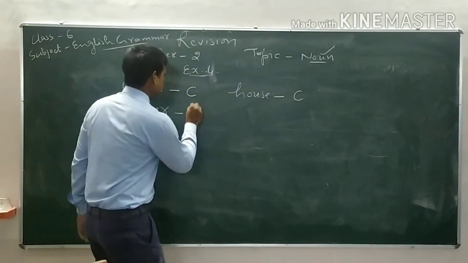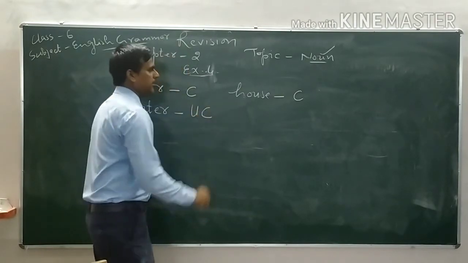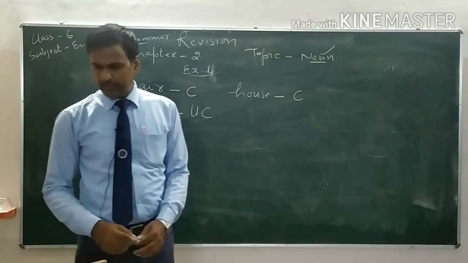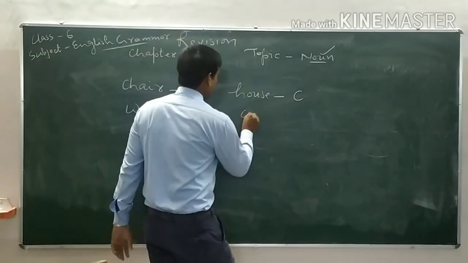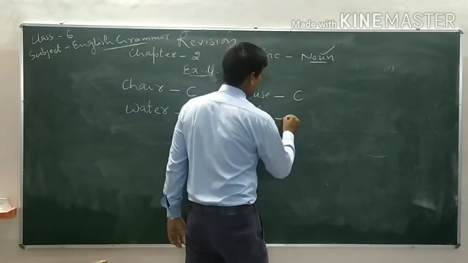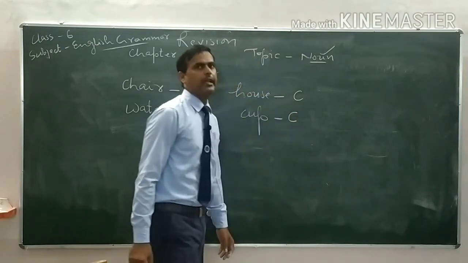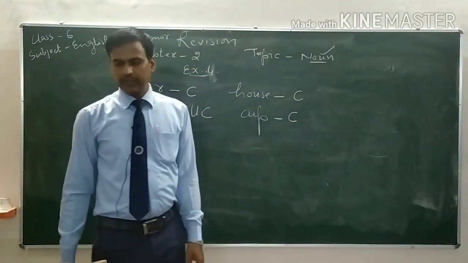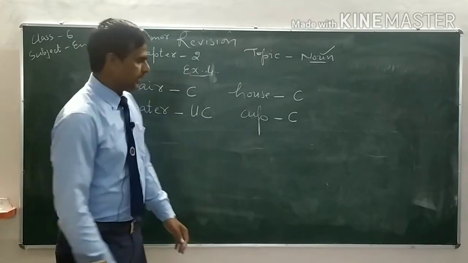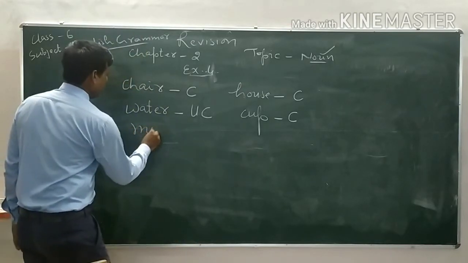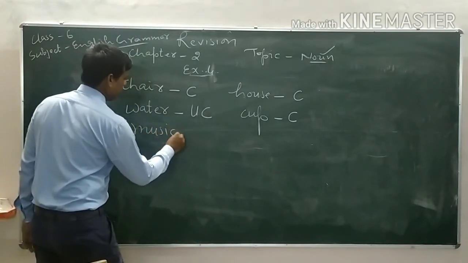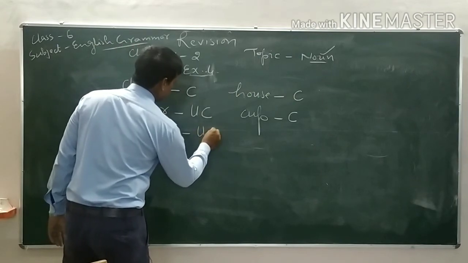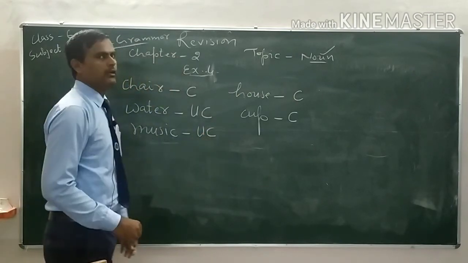That's why this is an uncountable noun. Next one is cup. We can count the cup, 1 cup, 2 cup, 3 cup, like that. Next one is music. I am going to tell you only 5, then you will do it yourself. Music. We can't count the music, that's why this is an uncountable noun.